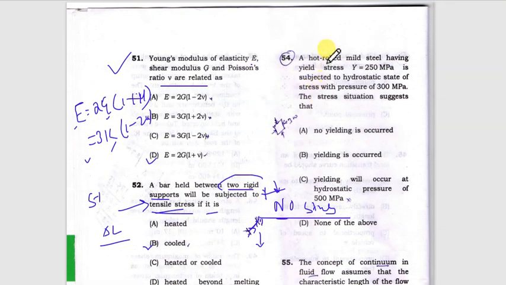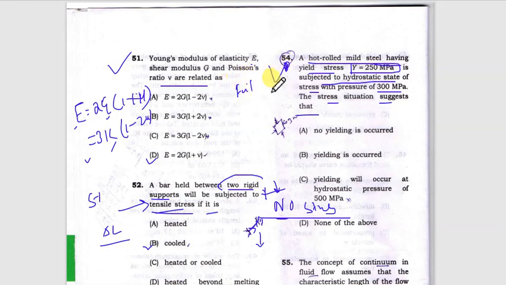In the next question, a hot rolled mild steel having yield stress is given. That means it is Fe 250, subjected to a hydrostatic state of stress with a pressure of 300 megapascal. The stress situation suggests that. This is a little bit typical question from the failure theory.